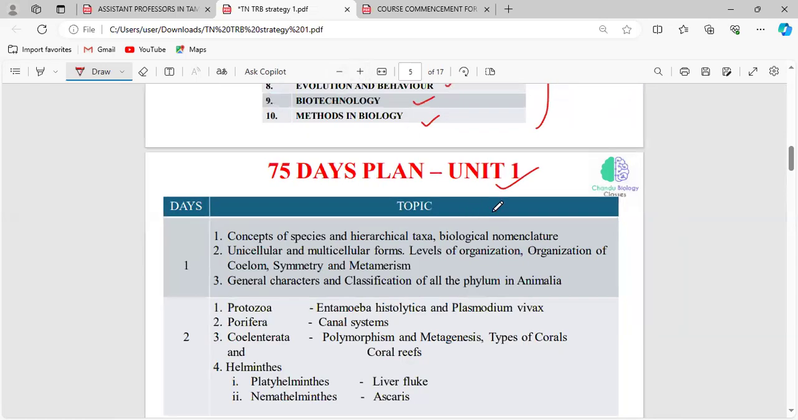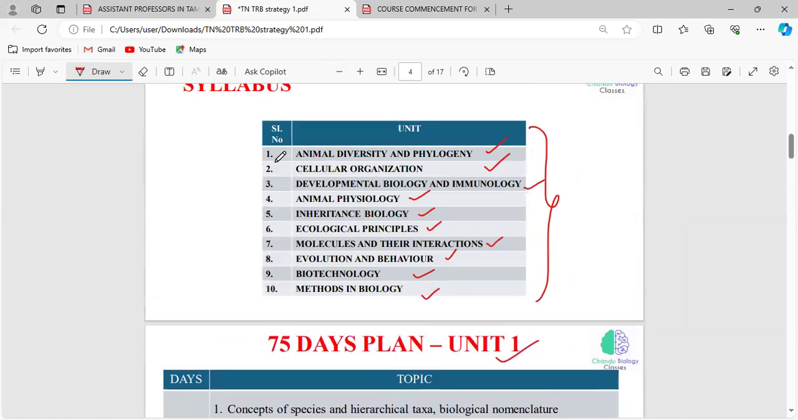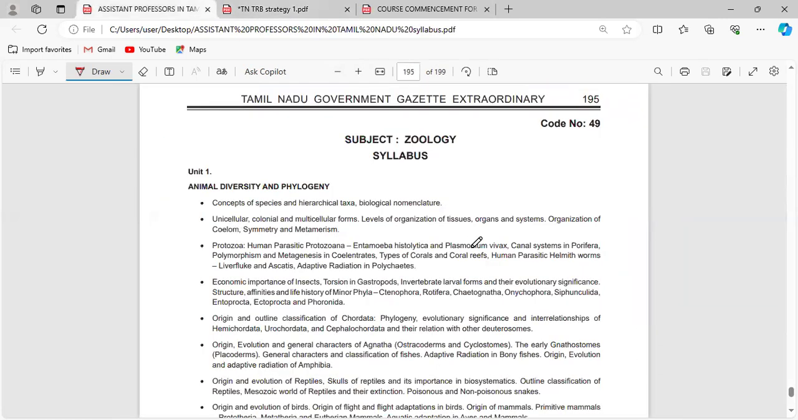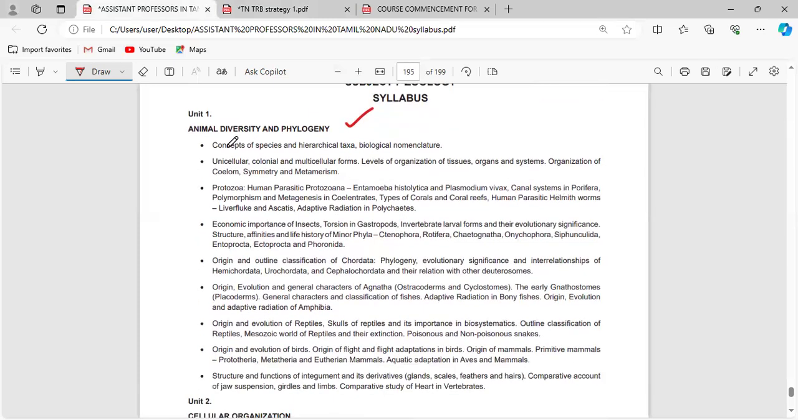First, what is unit 1? Animal diversity and phylogeny. What are all the subunits present in animal diversity and phylogeny? That will be the concept of species, hierarchical taxa and binomial nomenclature, and all the basic concepts related to chordata and non-chordata. Everything other than this relates to the phyla. We have different phyla, right from the porifera to the chordata.